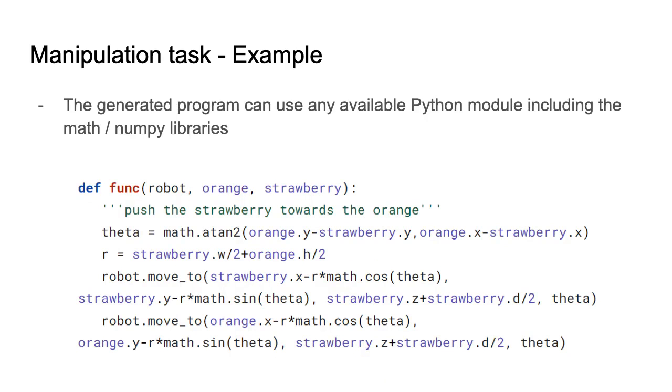So here's another example from the manipulation task. Here the instruction is push the strawberry towards the orange. Notice that the generated program is using the trigonometric functions from the math module in the Python standard library. Whereas if we were to do direct neural actuator control, the network itself would have to implicitly compute all of this to predict the trajectory.